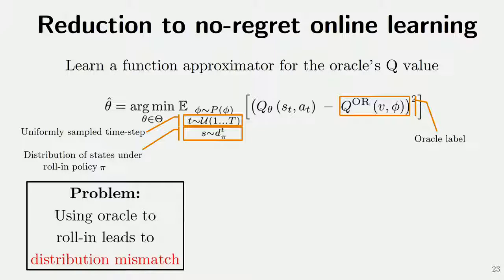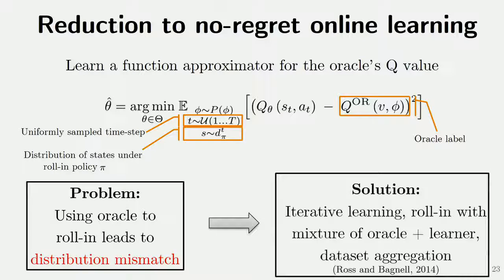The problem is that if we just use the oracle, we'll face this well-known distribution mismatch problem in behavior cloning, where as soon as the learner makes a mistake at test time, it'll enter a region of the state space where it does not know what to do, and it'll get lost, and its errors will compound over time. And the solution to it is using iterative learning, where we roll in with a mixture of the oracle and the learner, and we aggregate the dataset. And this is well formulated by Ross and Bagnell in their AggreVaTe formulation in 2014.